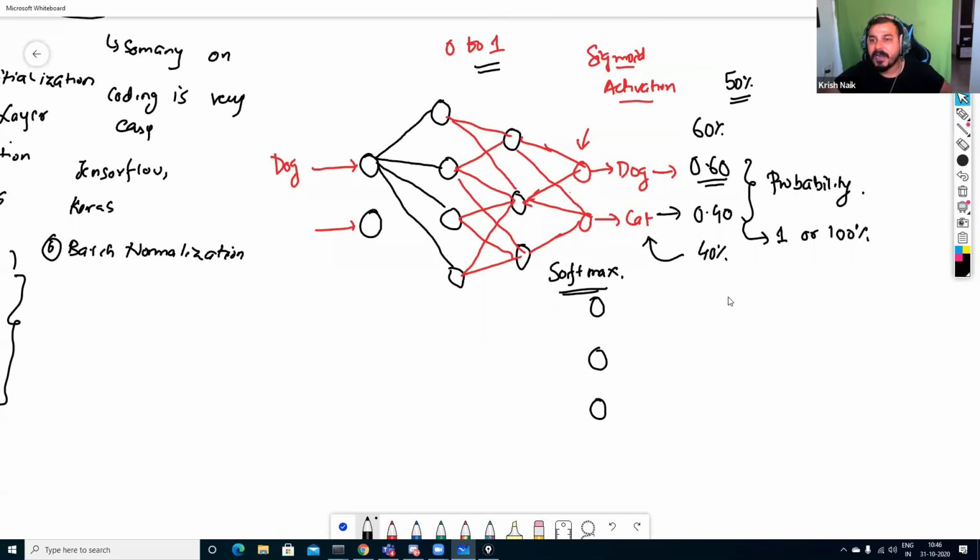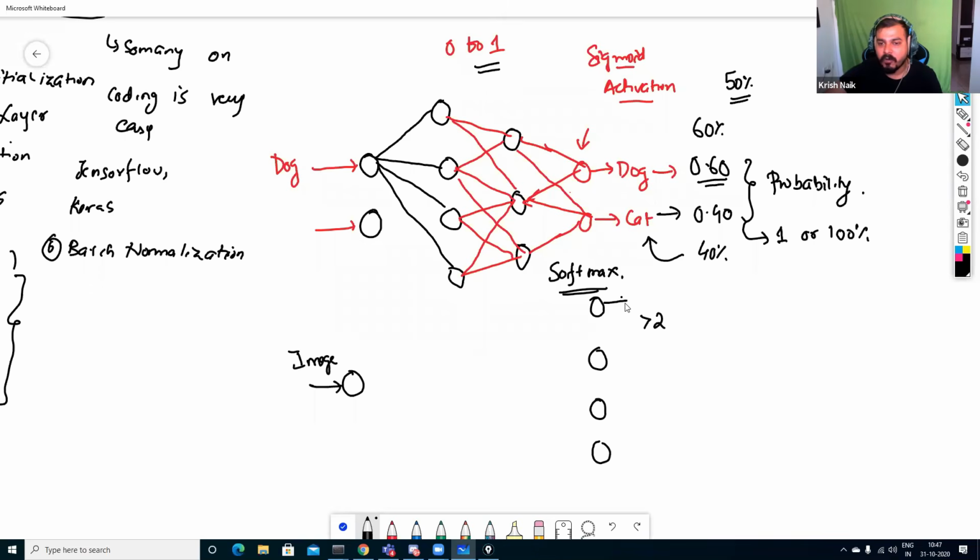Not only greater than 2 outputs, guys, it may be any number of outputs, 10 outputs, 20 outputs. Suppose I have 4 outputs like this, and I want to check whether this image belongs to a dog or a cat or a monkey or a human being.